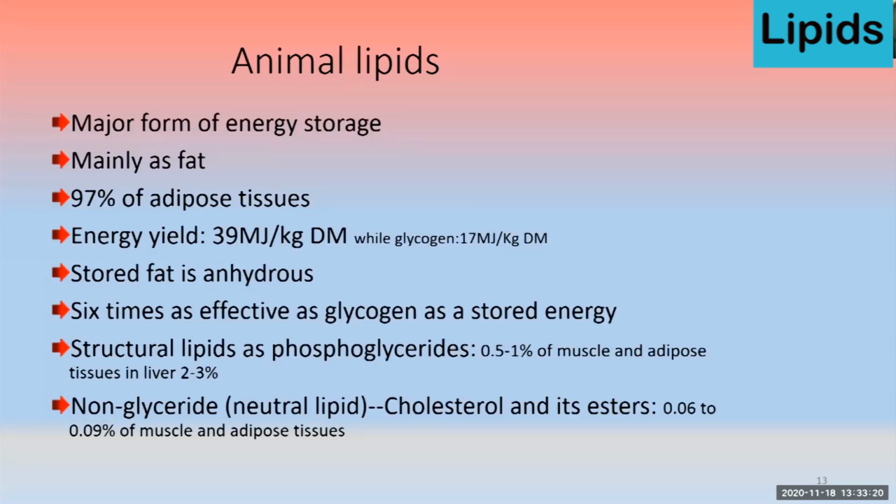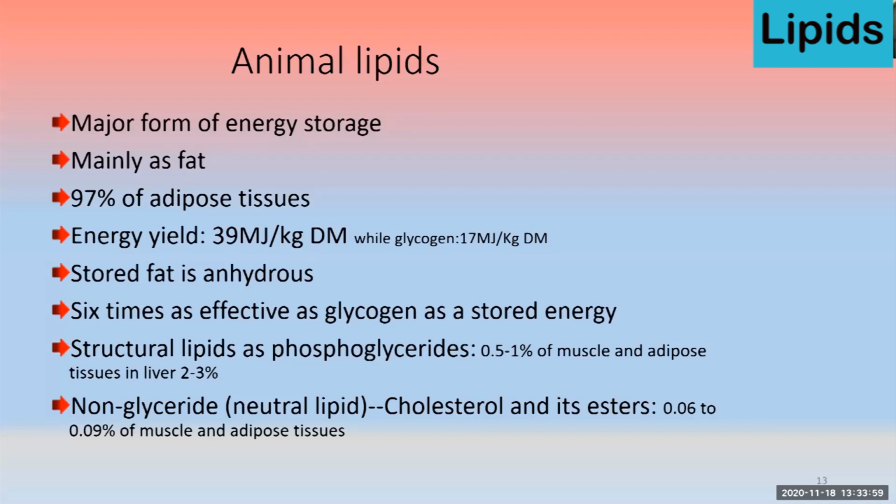Then about the animal lipids, again they are the major form of energy storage in case of animal, because starch is the major storage form of energy in case of plant, particularly in the seed, and in animals, major energy storage is fat. So they are mainly present in the form of a fat, not oil. Oil is present in case of plant. So this fat or animal lipids, they are present in the adipose tissue, and 97% of the lipids, they are present in the adipose tissue containing fat.